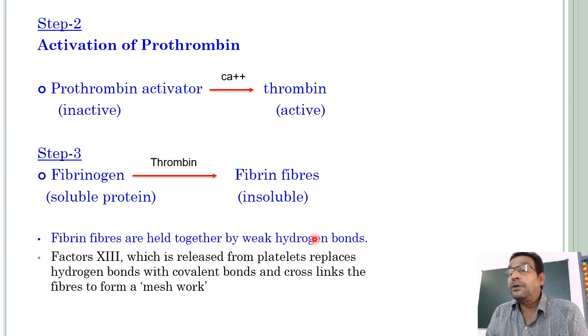These hydrogen bonds are replaced with covalent bonds, because covalent bonds are stronger than hydrogen bonds.